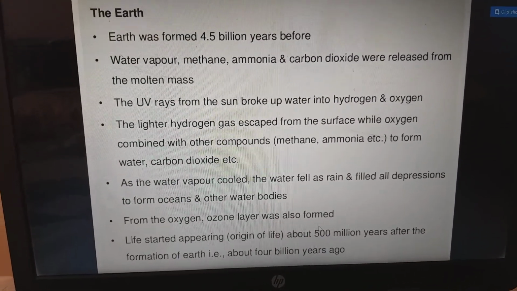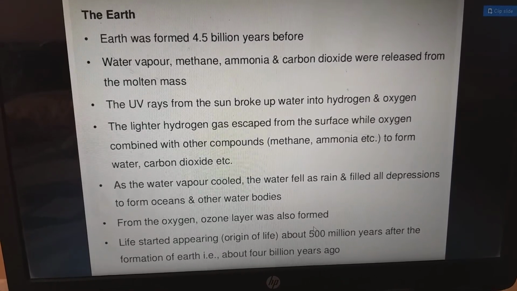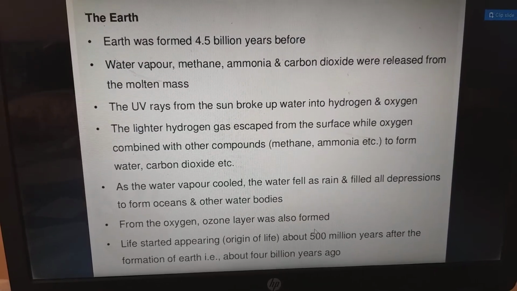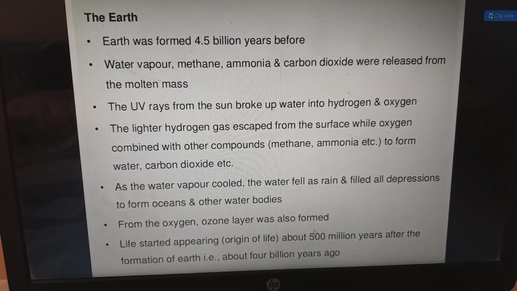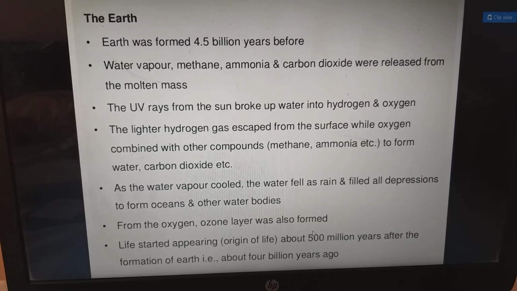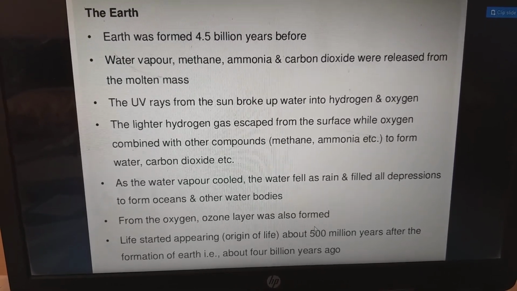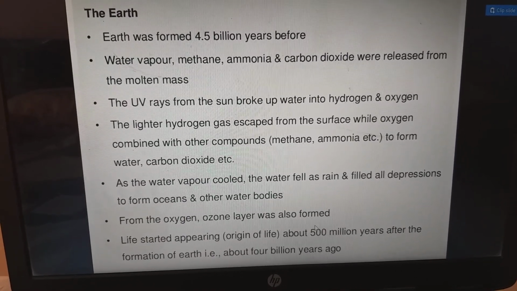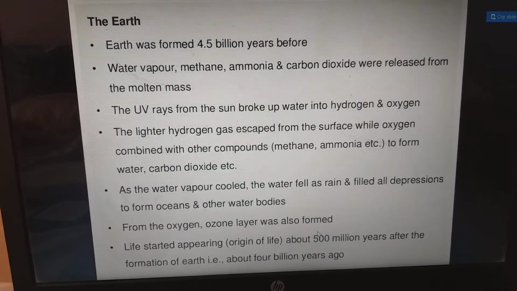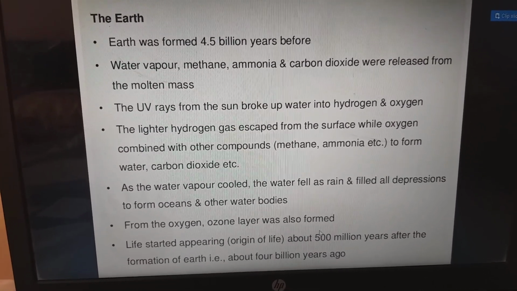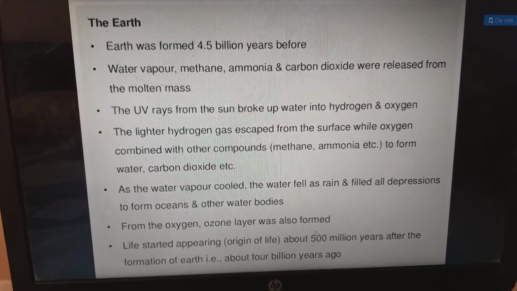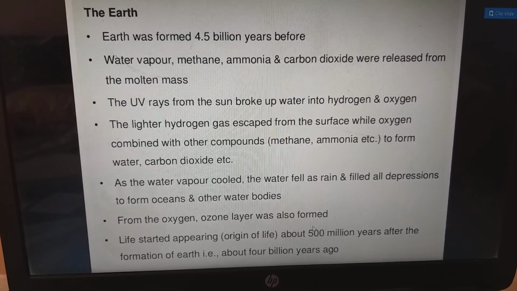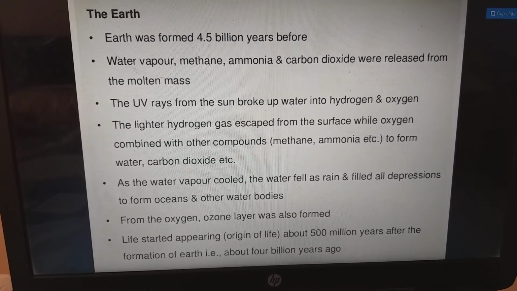Next, the Earth. The Earth was formed 4.5 billion years before. Water vapor, methane, ammonia, and carbon dioxide were released from the molten mass. The UV rays, meaning ultraviolet rays from the sun, broke up the water into hydrogen and oxygen. So the lighter hydrogen gas escaped from the surface, because hydrogen is light, like hydrogen balloons that fly, and it is the first element in the periodic table. While oxygen combined with other compounds, methane, ammonia, etc., to form water, carbon dioxide, etc.